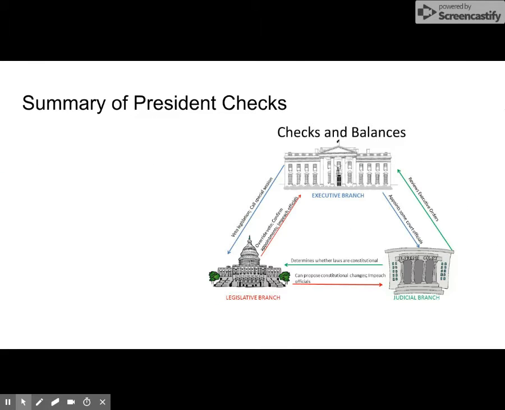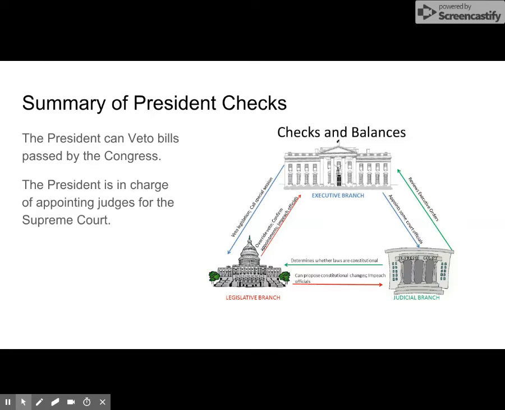Summary of president checks. We're going to use this diagram as we continue to talk about checks and balances of the different branches. Right now we're looking at the ones with the blue arrows. The president can veto bills passed by the Congress, and the president is in charge of appointing judges for the Supreme Court.